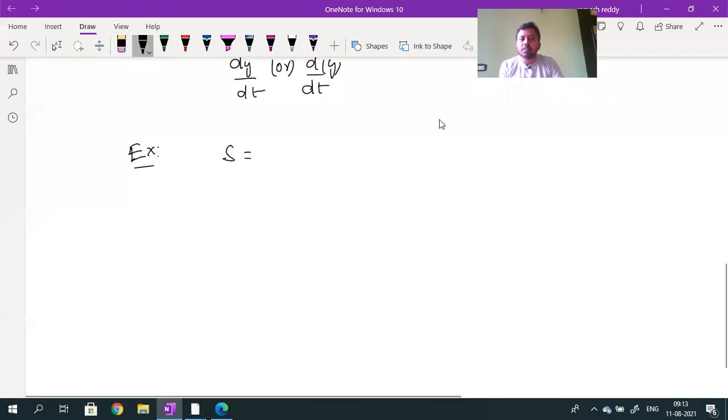It is given by S equal to 3 into t square plus 2 into t plus 6. Here, the displacement value.